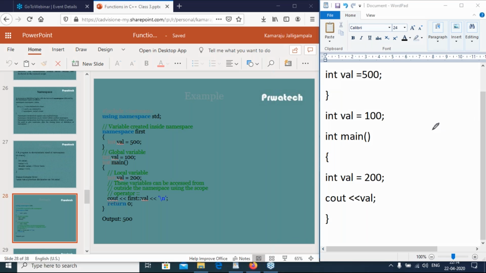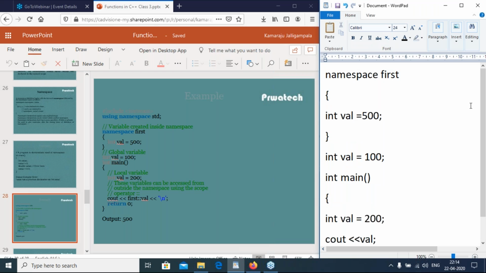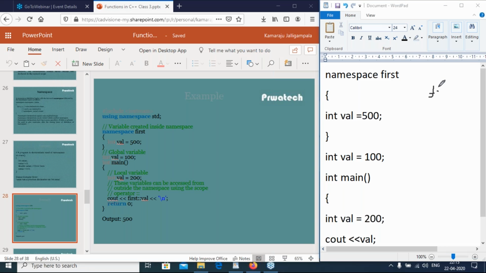Namespace first having val, this value is 500.